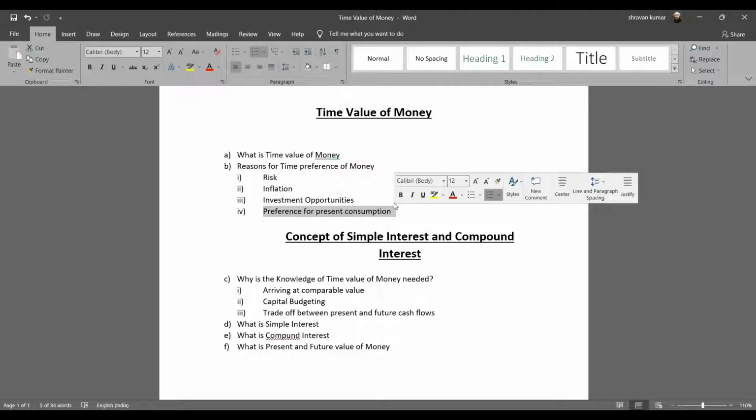So let's get further. So what is time value of money? So time value of money is nothing but, put simply, 100 rupees today is not equal to 100 rupees 1 year down the line. So why am I saying this? I'll give you an example. I give you 100 rupees today and then you go and invest in an investment opportunity that pays you 10% per annum.